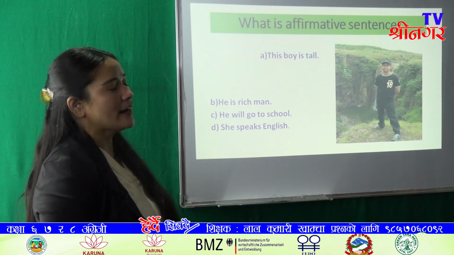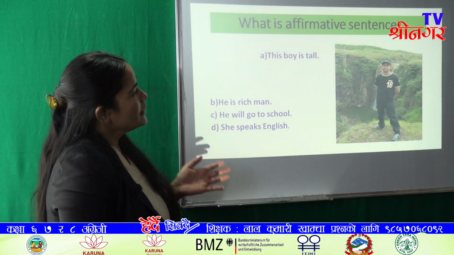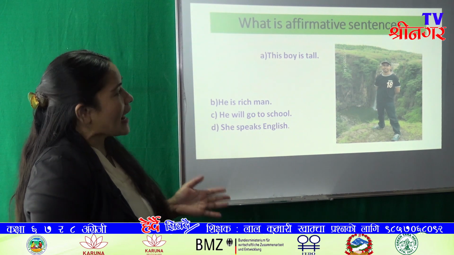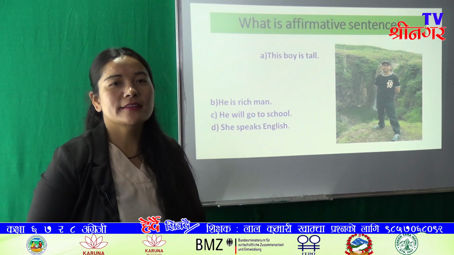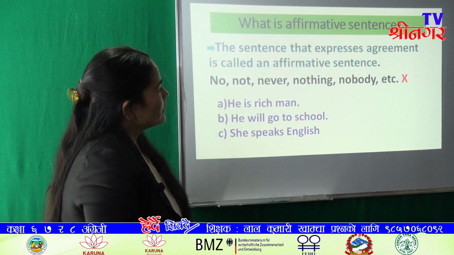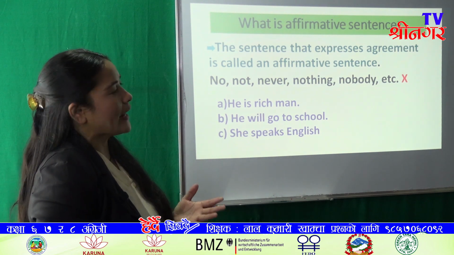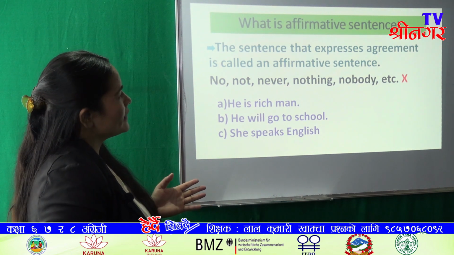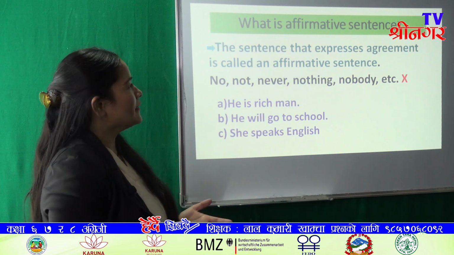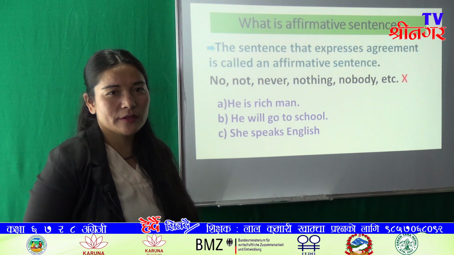These are all affirmative sentences because these sentences are positive in nature. The sentence that expresses agreement is called an affirmative sentence.